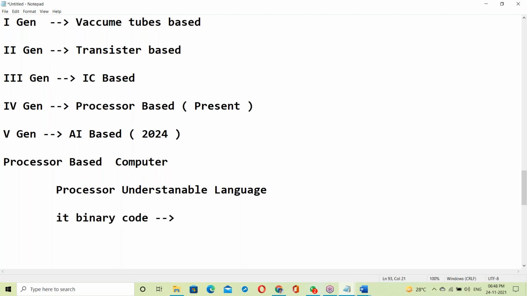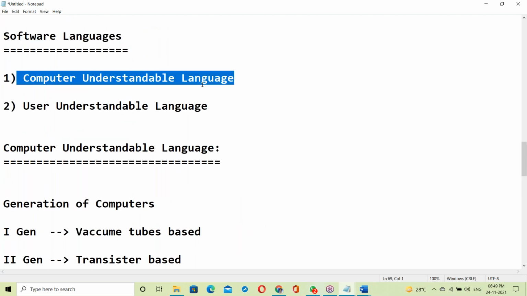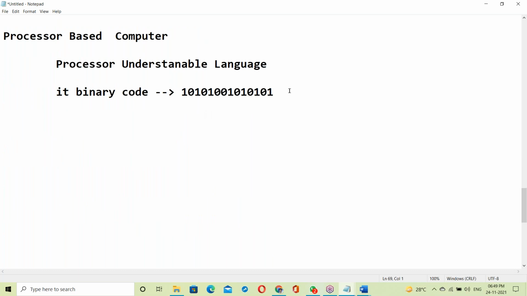Yes, it is zeros and ones format. It's a binary code, zeros ones format. This is called machine language. So here, computer understandable languages are called low level languages.